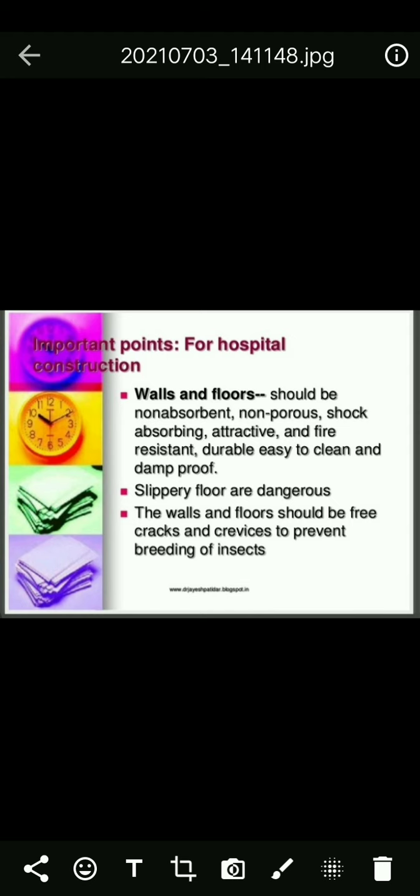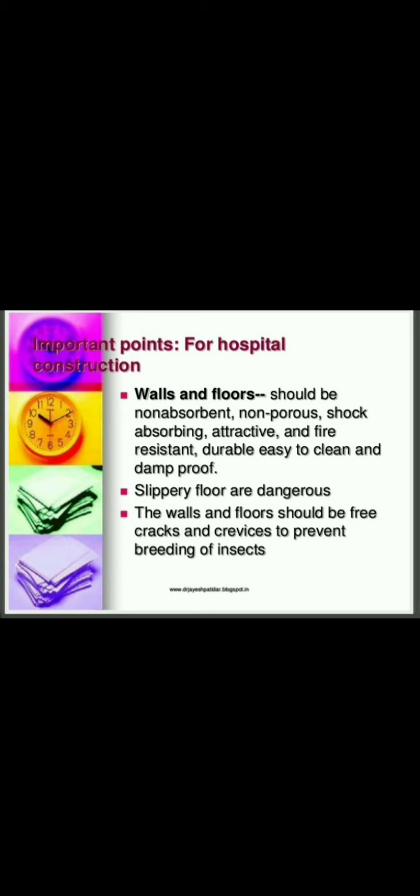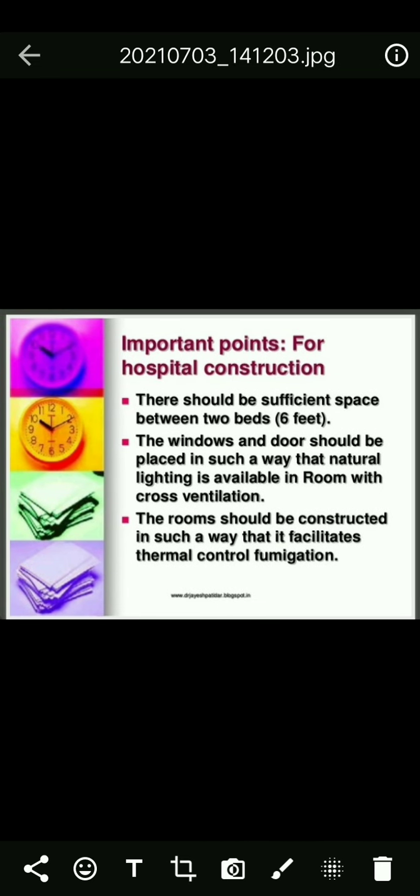How to construct a hospital, and what are the main important principles? Walls and floors should be non-absorbent, non-porous, shock absorbing, attractive, fire resistant, durable, easy to clean, and damp proof. Slippery floors are dangerous. The walls and floors should be free of cracks and crevices to prevent breeding of insects. The walls and floors should be non-absorbent, non-porous, shock absorbing, and attractive. And the walls and floors should be fire resistant, and cleaned at least twice a day.